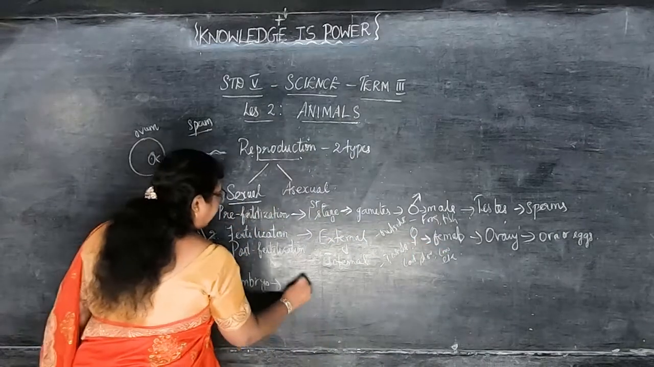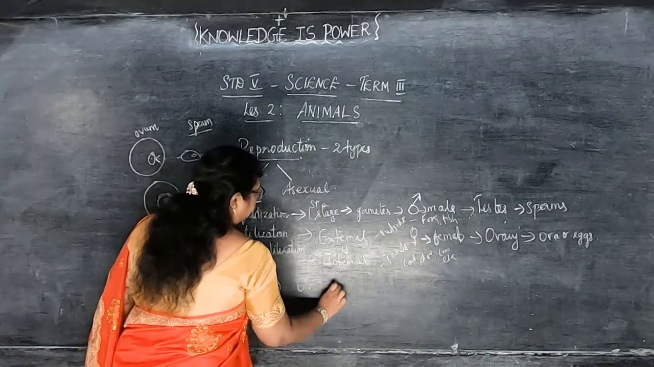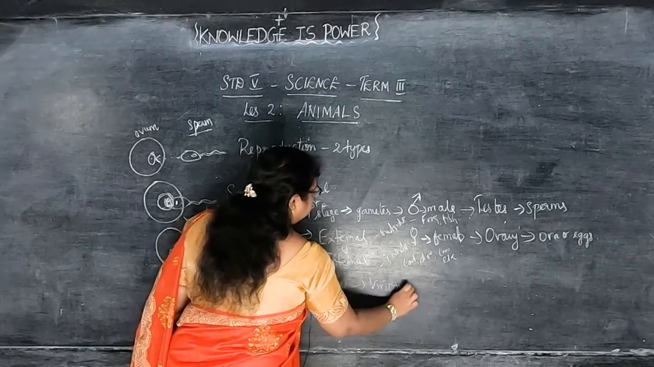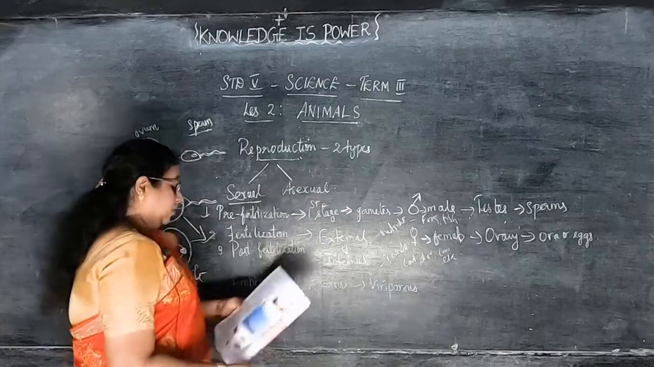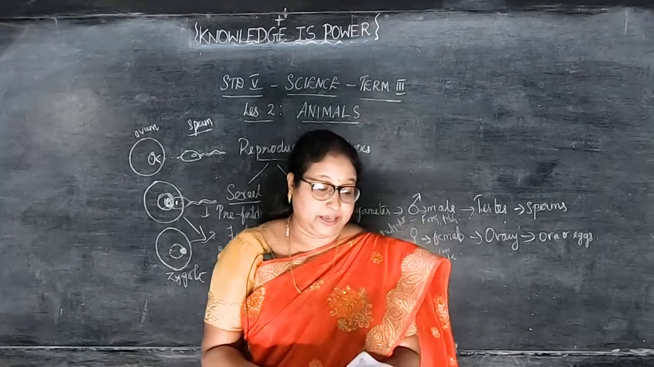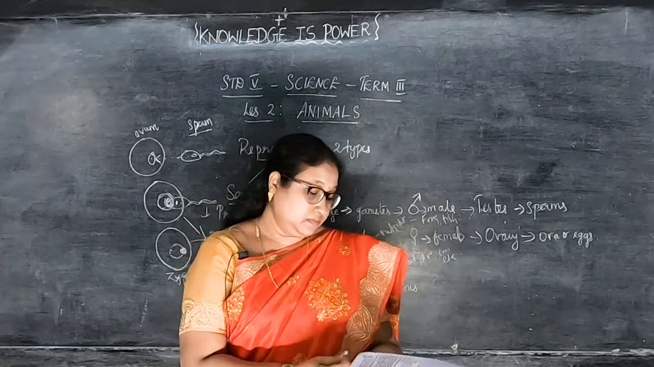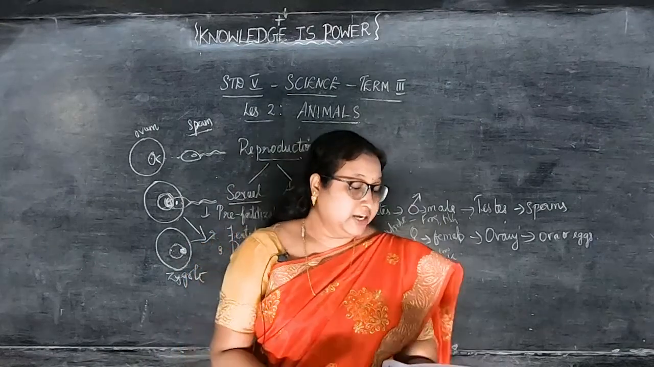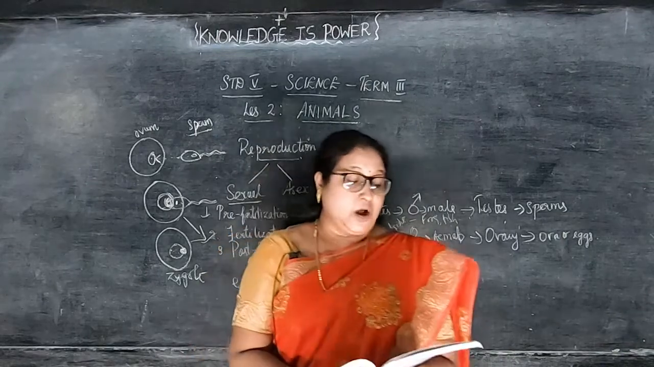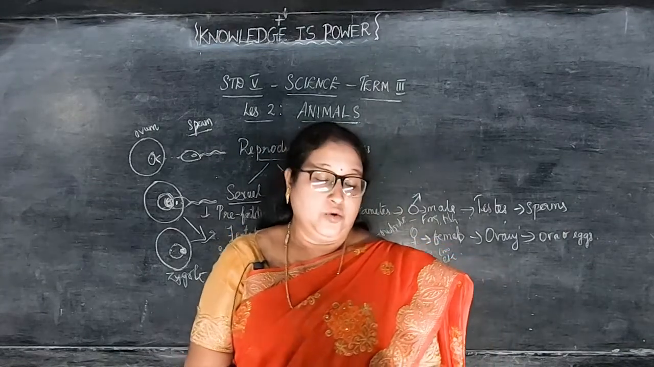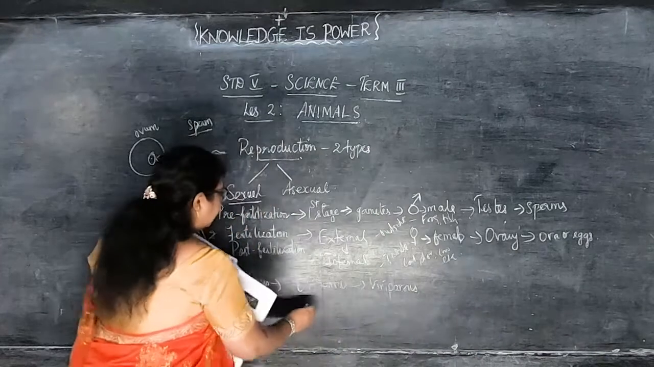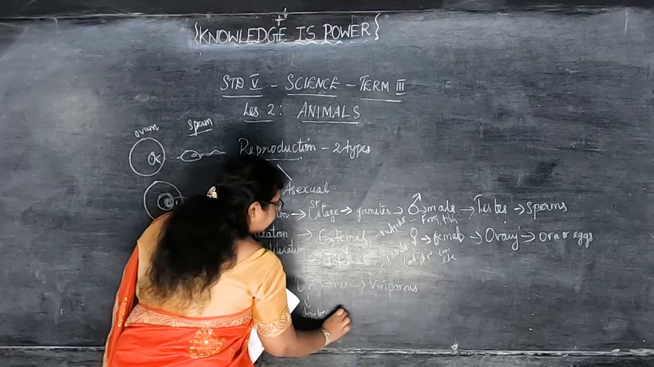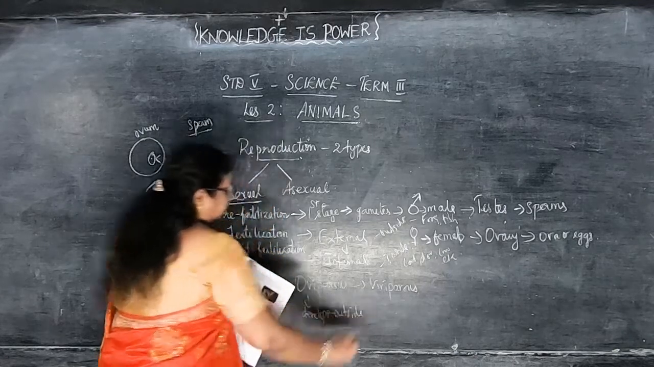Okay, oviparous and viviparous, two types we can classify. Now first we'll see the oviparous animals. The animals in which embryo develops outside the body are called oviparous animals. That is, embryo develops outside, that is external, right? Outside the body are called oviparous animals.